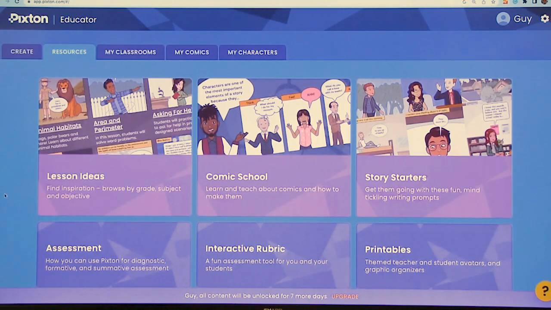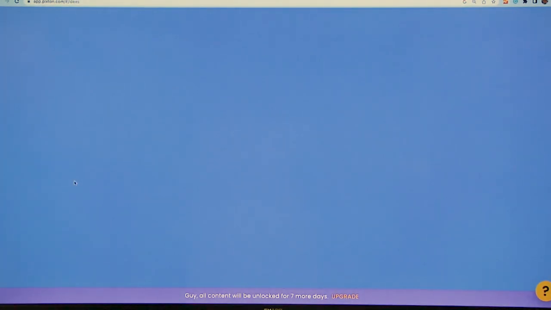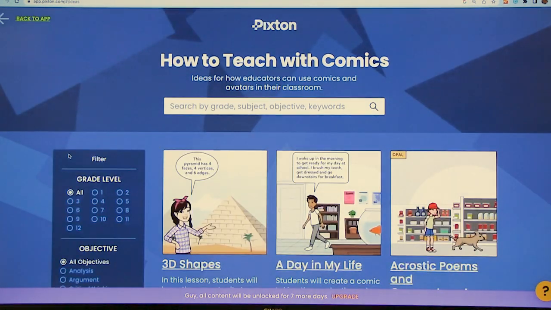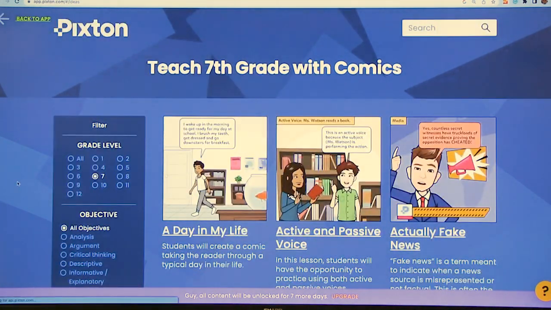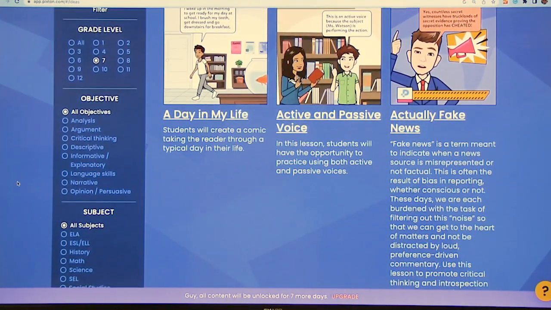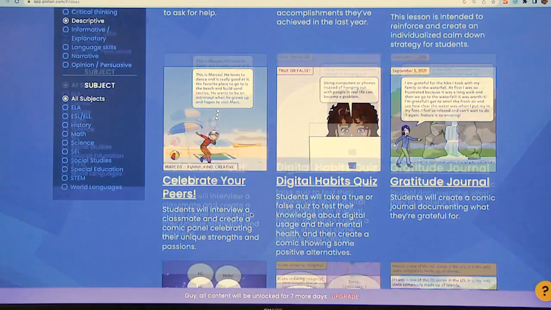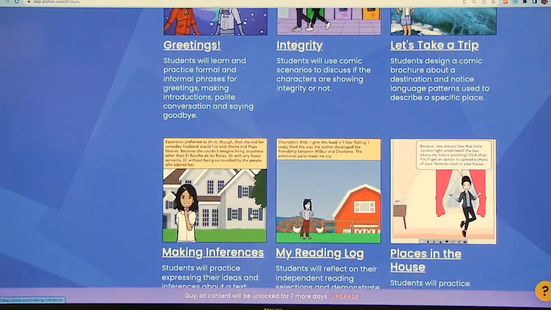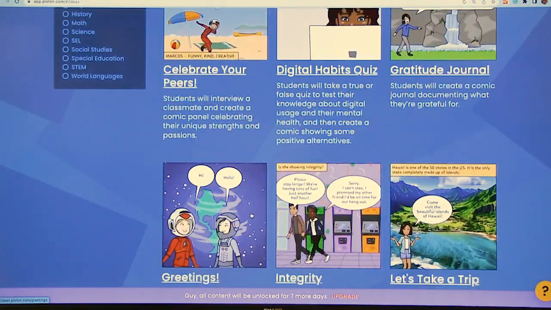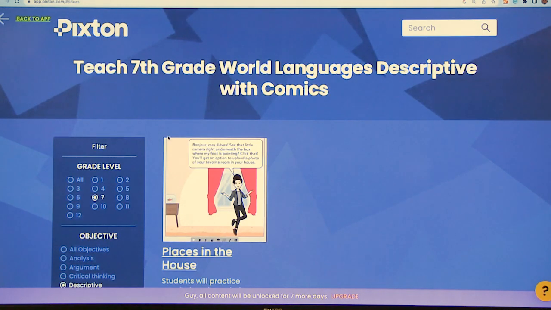There are lesson ideas actually for different subjects. So if you click it, and on the right side, you can see grade level. Okay, so let's say I want to know what's available for 7th grade. And objectives. And objectives. So I want to do something descriptive. All right. Yes, and then you can scroll down, and at the bottom you can find what language. All right, so I am looking for it. It's world language. Oh, on the left-hand side. I need to listen to directions a little bit better.